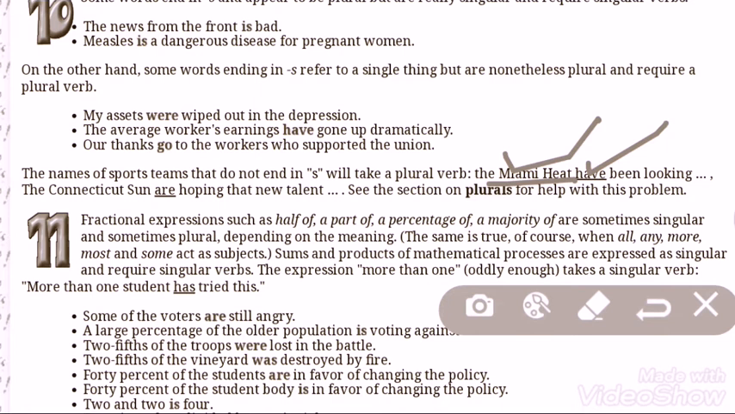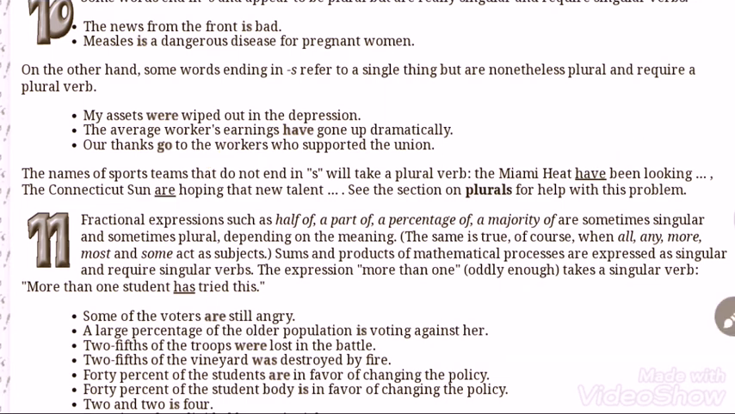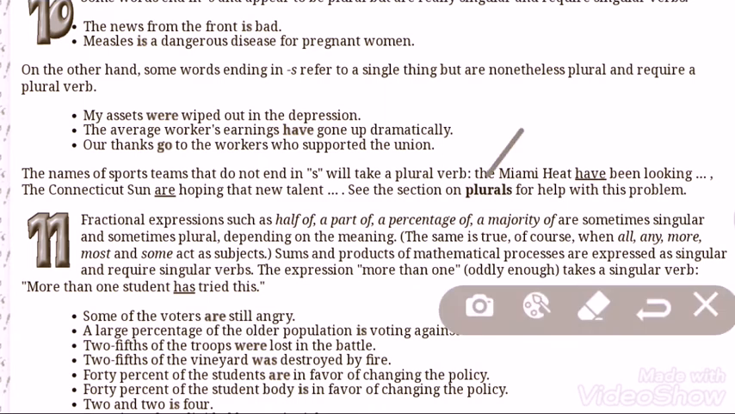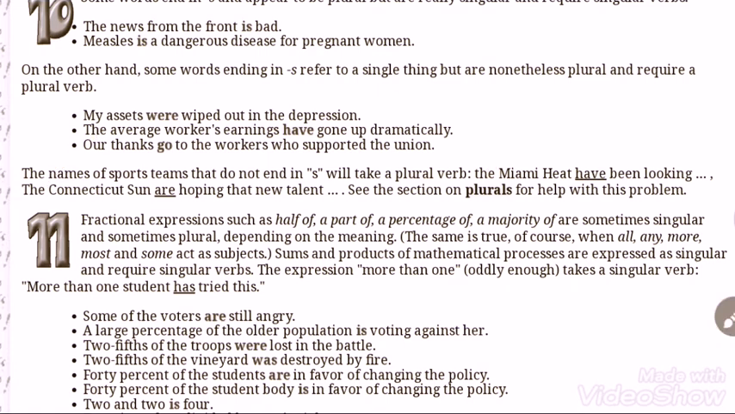In the case of sports teams, next you see the Connecticut Sun, it is also a sports team. So we must remember that in the case of sports teams, there is no S but a plural verb is used. Next, rule number 11. And here obviously you see the has been used before the name of the sports team.